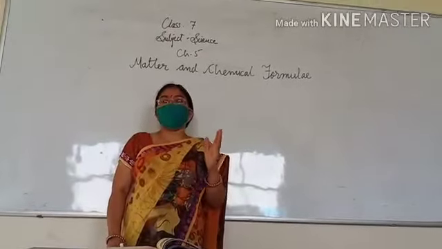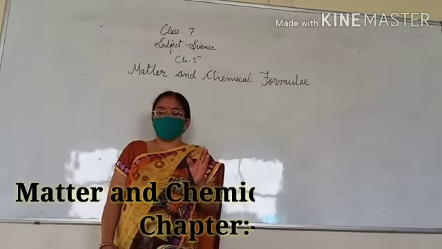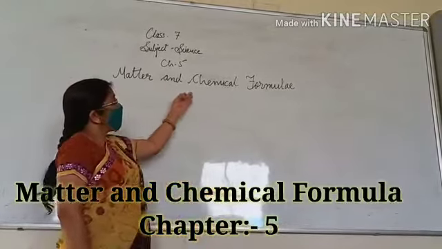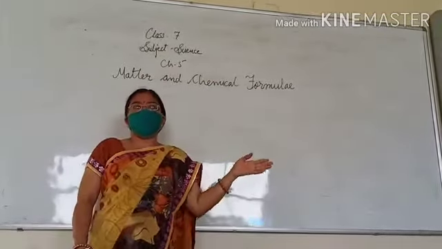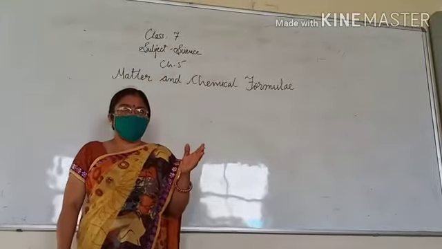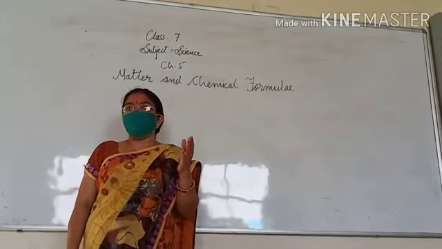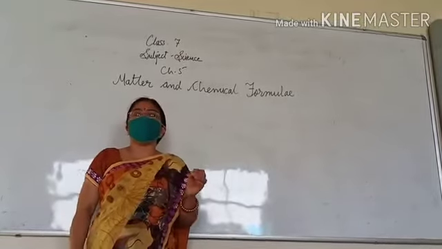Students, today we are starting new chapter number 5, matter and chemical formula. You know that all these objects are made up of different types of substances. Now, what are these substances made up of? These substances are made up of matter.